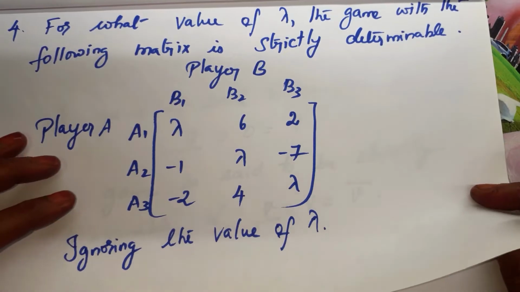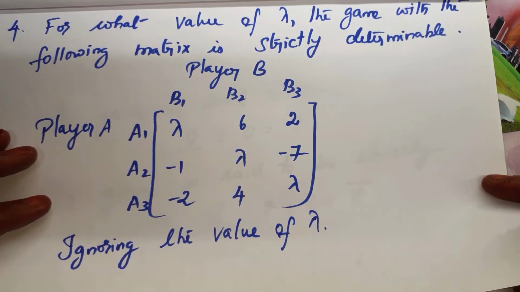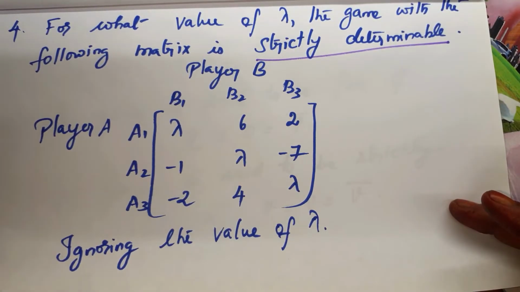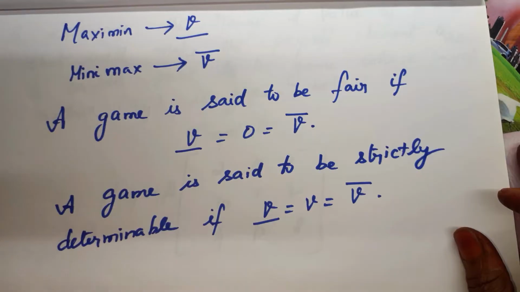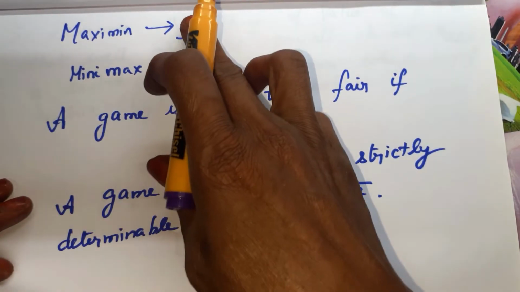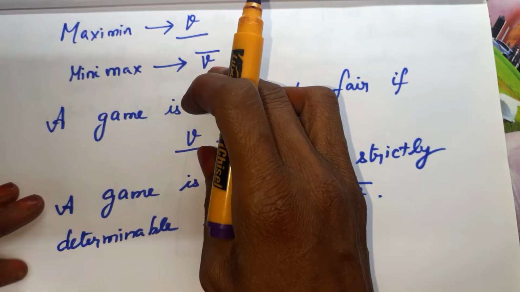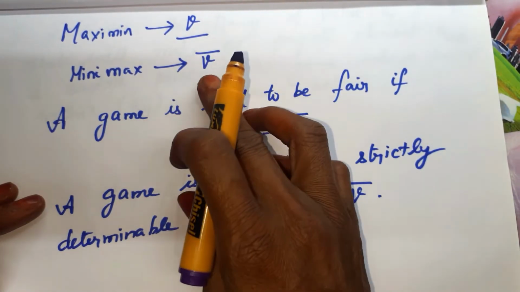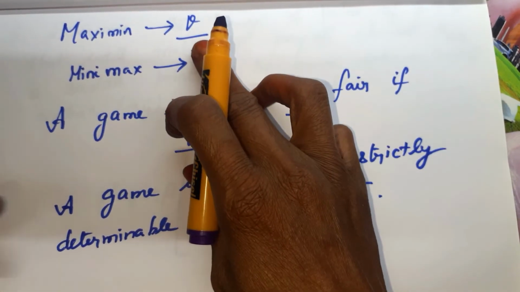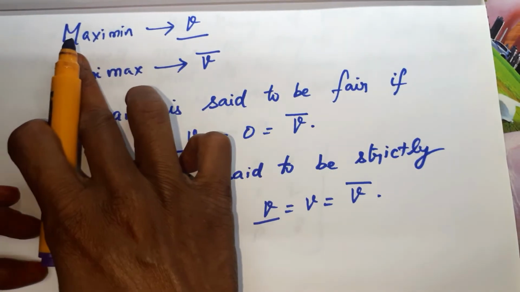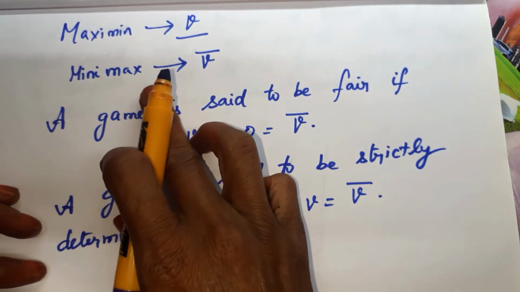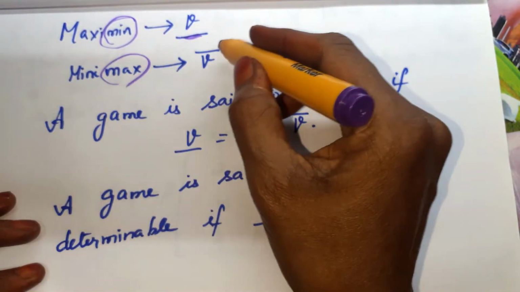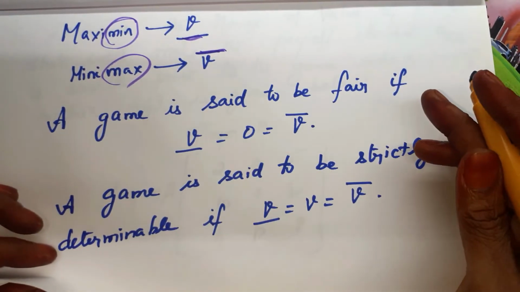The next problem is, for what value of lambda is the game with the following matrix strictly determinable. What do you mean by strictly determinable? Let me explain the definition for that. Suppose we use the symbol V bar, both are V bar only, but here the bar is at the bottom, below V, and this is at the top of V. Okay, so this is Maximin and Minimax. Make a note: for minimum, the bar will come down. For maximum, the bar will come at the top.